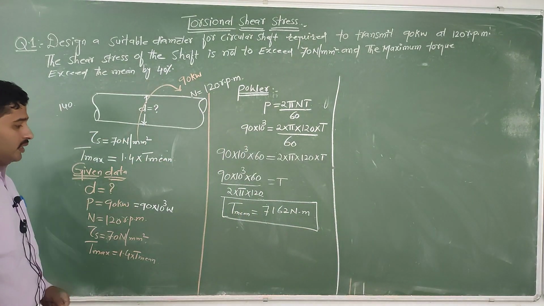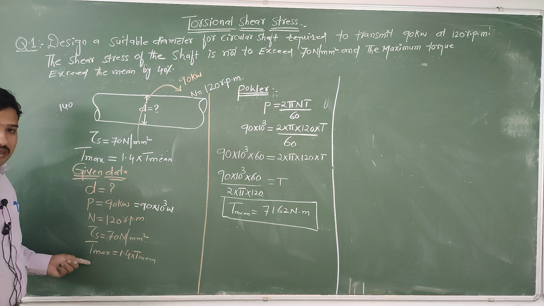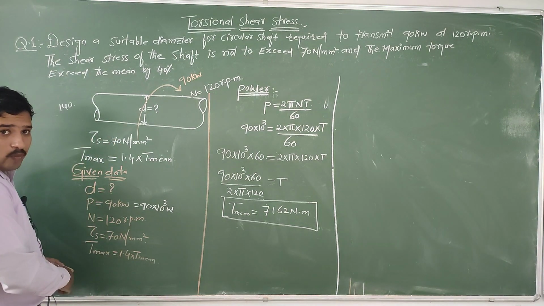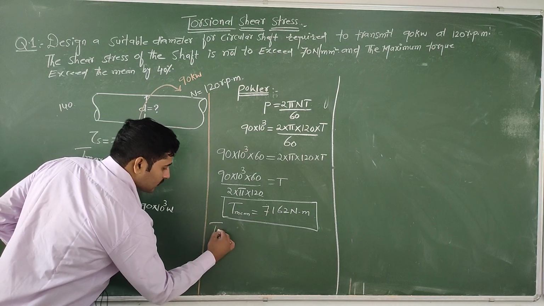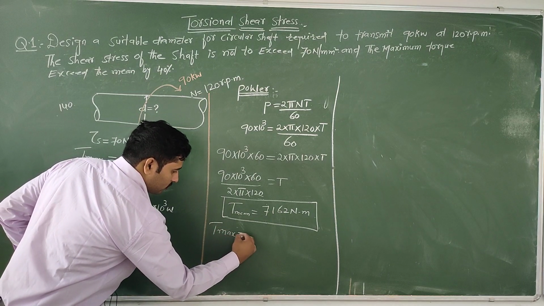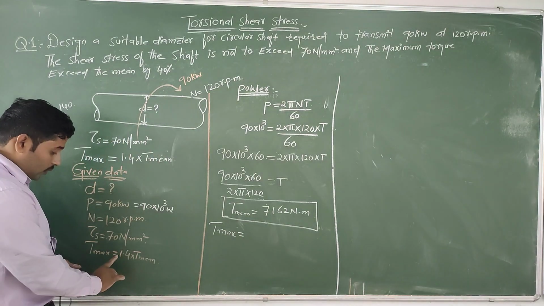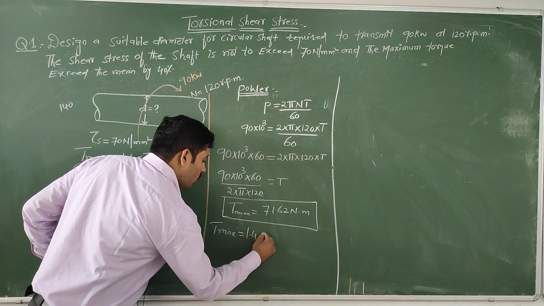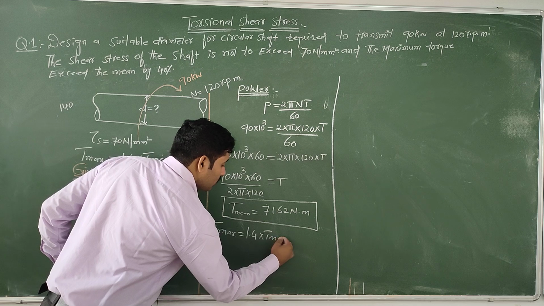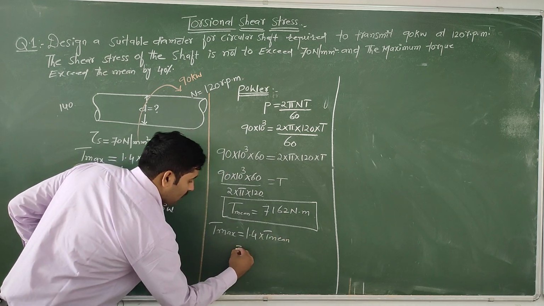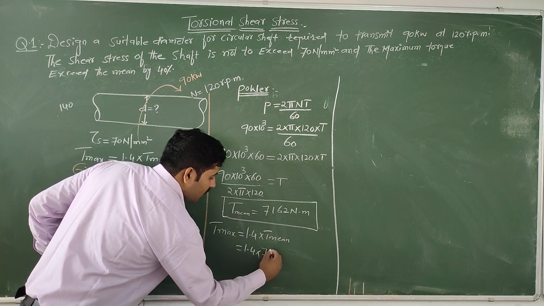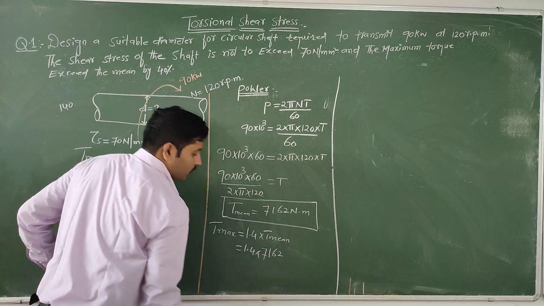Again, what is our intention? We need to find out the maximum torque. So we have to use the same formula. T max equal to 1.4 into T mean. Is it right? 1.4 times the T mean value 7162.